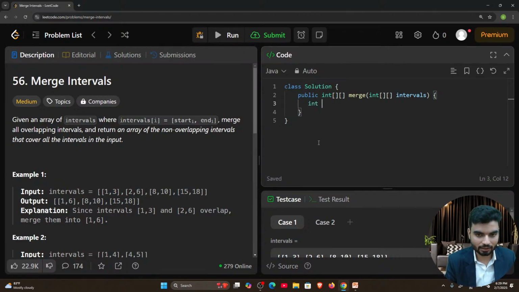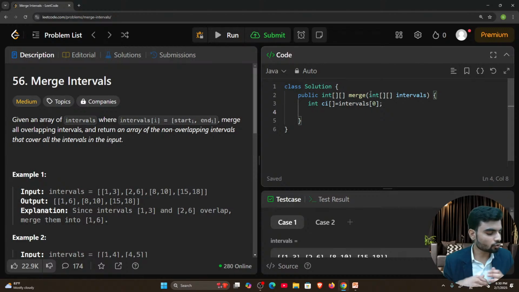So let's say I'm writing int, and I'll give it the name current. Why is that? Because every time we will update these current values. First time we were checking for this. Once this has been overlapped, then we will check for the next, right? So this current will keep updating. Okay, cool. So I'll give this the name, let's say, current interval, CI. How does that sound to you? Current interval, and this is of type array, yes or no? So I'm assuming as of now the current interval is at the 0th index, the interval on the 0th index. 0th index means the first subarray.